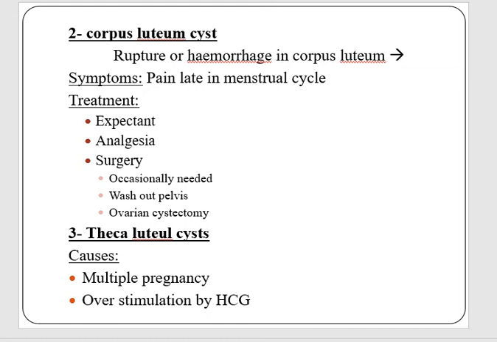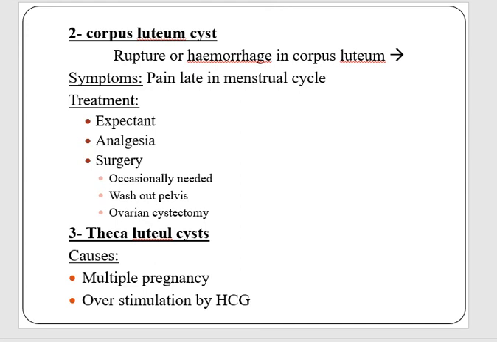The second group of functional ovarian cysts includes corpus luteum cyst. This corpus luteum may rupture, causing hemorrhage in the peritoneal cavity, and this causes pain late in the menstrual cycle, and sometimes it is misinterpreted as ectopic pregnancy and will lead to laparotomy. In most cases where the diagnosis is certain, we can have expectant management and give the patient fluids and analgesia. In some cases surgery is needed, and in that case with excessive hemorrhage, we have to wash out the pelvis, and ovarian cystectomy is performed in such cases.